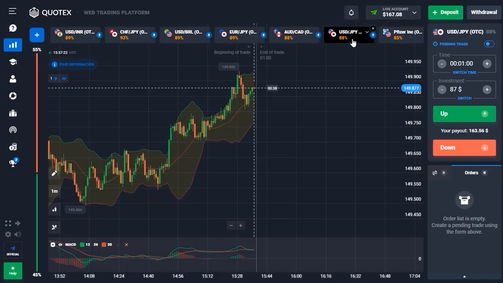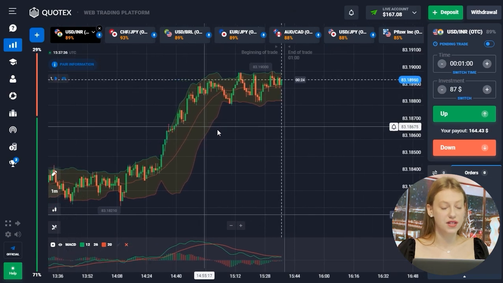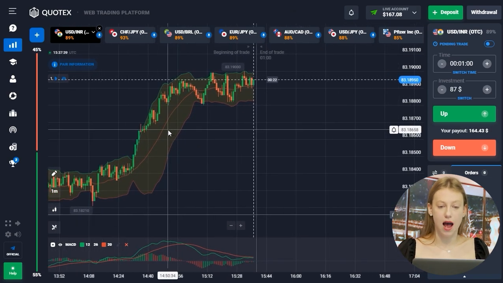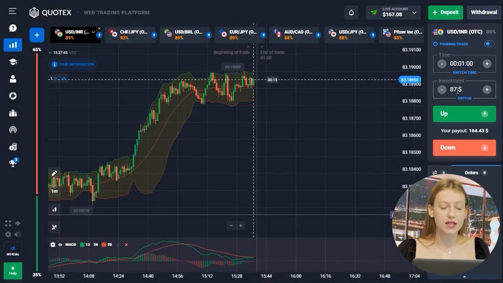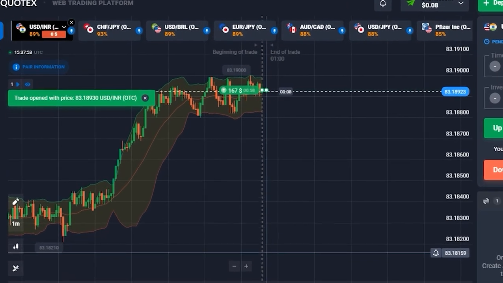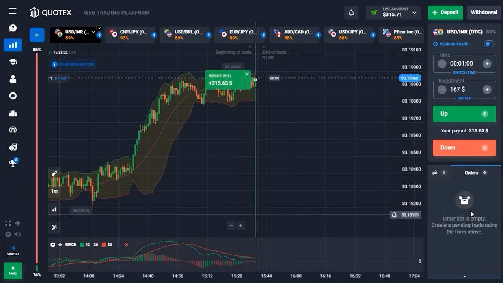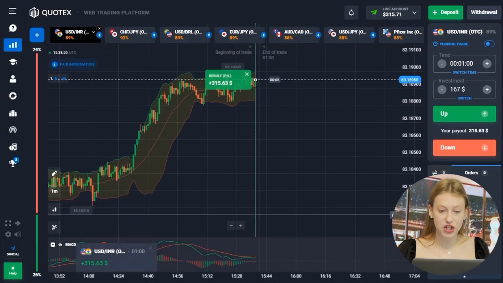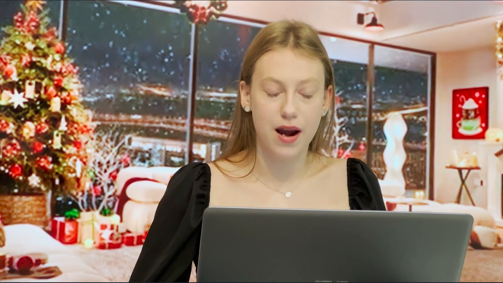Let's find another good example. So, we haven't traded on this currency pair yet, but I think it's time. As we can see, we have a small trade now, but the trend remains upward. And to be honest, I will open a trade up right now. As you can see, the price has changed a little, but I got my profit again. Let's move on to the next pair.